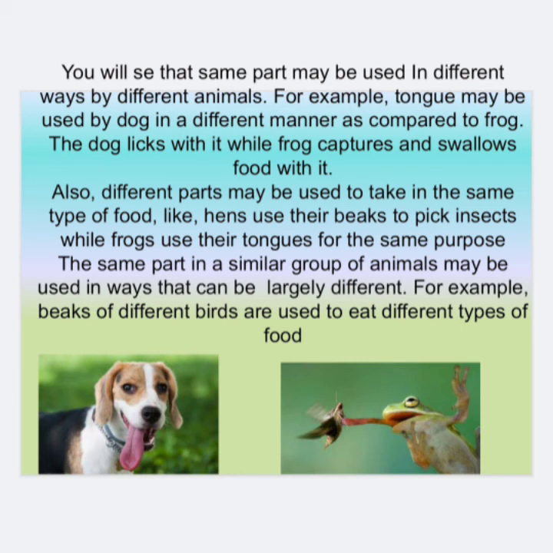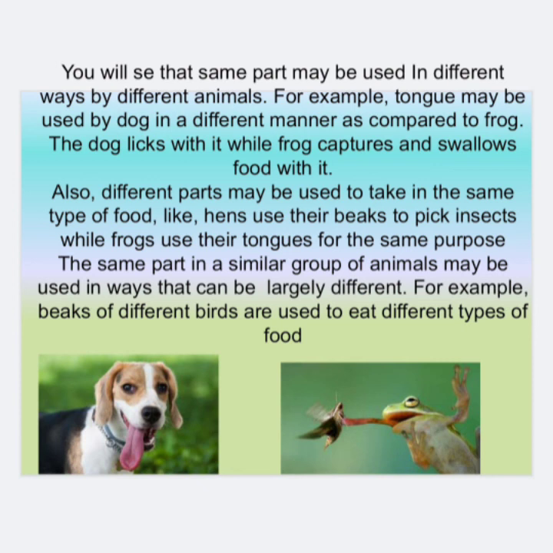For example, the tongue may be used by a dog in a different manner as compared to the frog, right? The dog licks with it while the frog captures and swallows food with it. We are talking here about how the same body part can be used in a different way by another animal. Here the dog is using its tongue for licking the food, whereas the frog is using its tongue to capture and swallow the food.